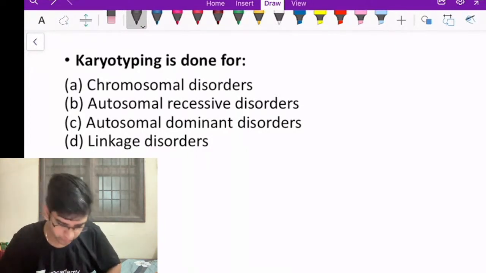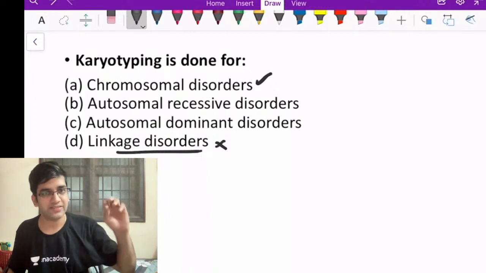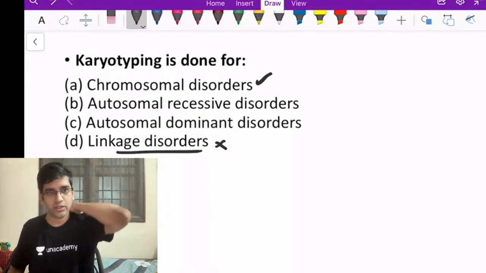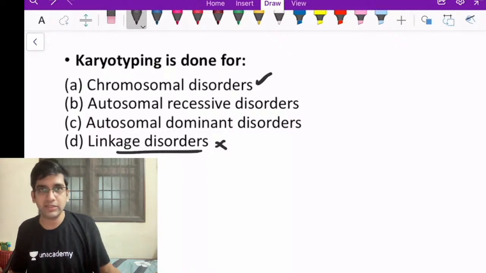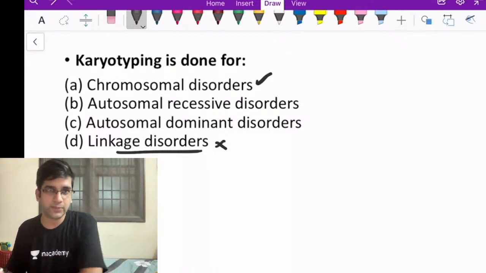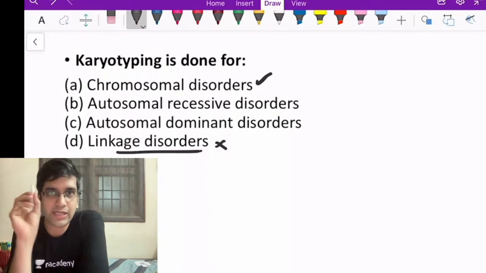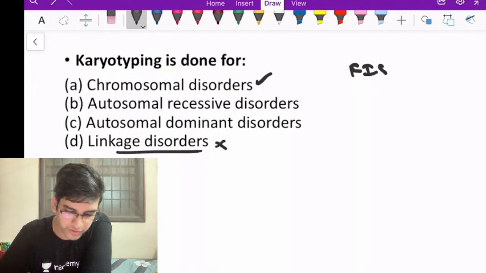Karyotyping is obviously done for chromosomal disorder. Ignore this. Don't come into it. We might see linkage disorder sometime down the road because it's an entirely separate topic. If you are preparing for USMLE, linkage disorders are required. Indian exam, we'll try to ignore that, right? So chromosomal disorder, I'm going to give you two options. Tell me which is better, FISH or karyotyping. Which is better?